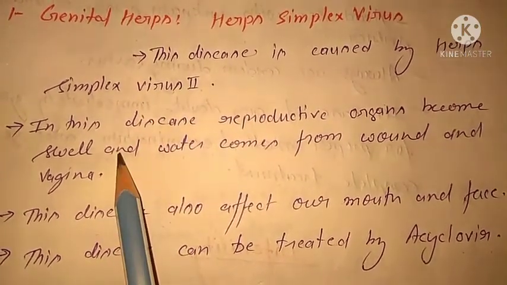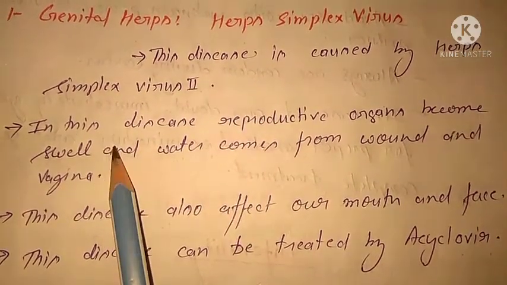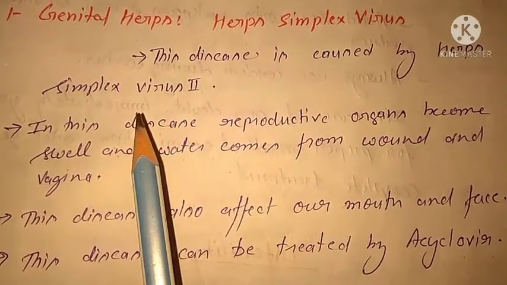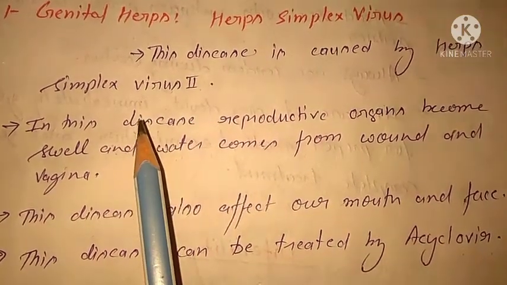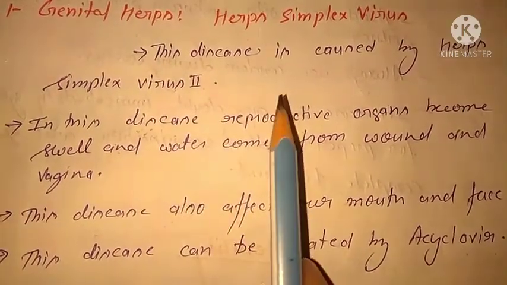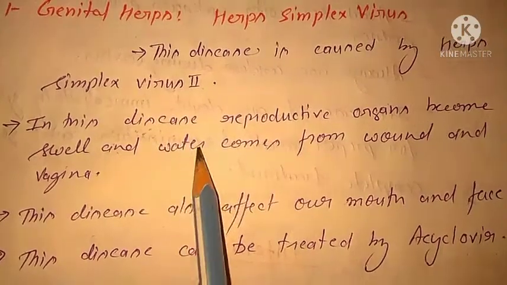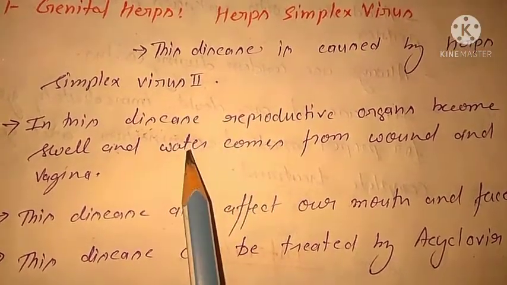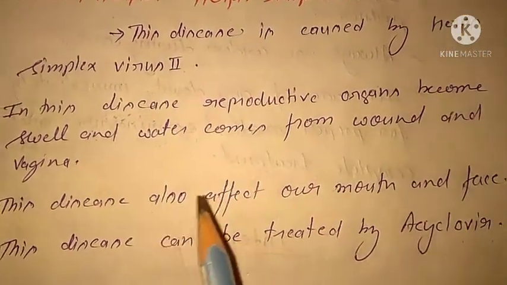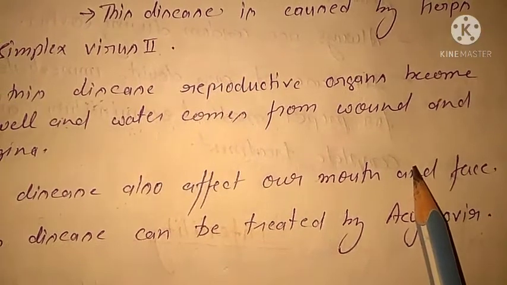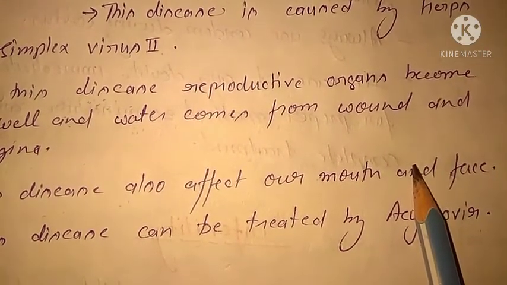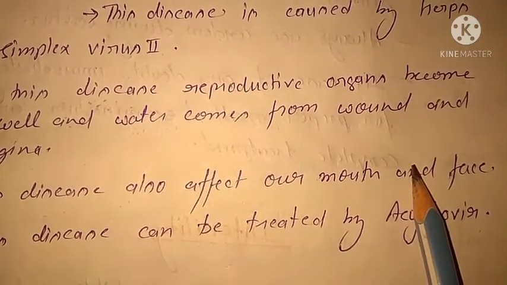When infection of this disease occurs in a person, the reproductive organs become swollen, and water comes from the wound and vagina. This disease also affects our mouth and face. Pimples occur on the face or mouth.